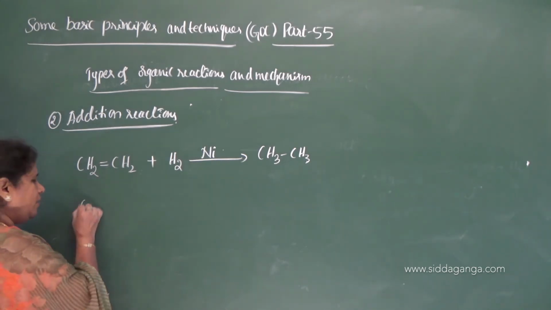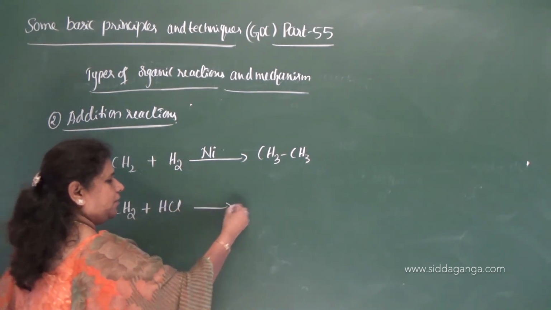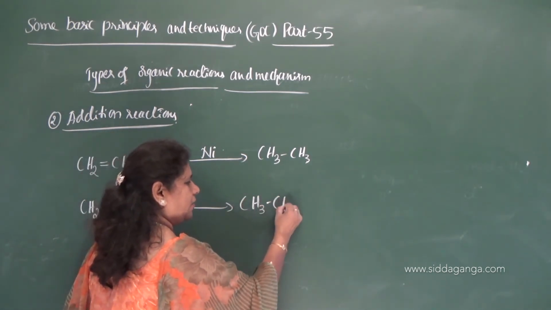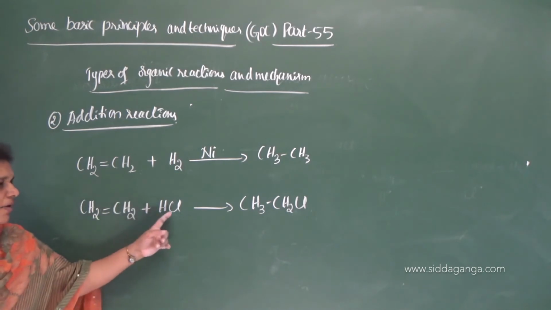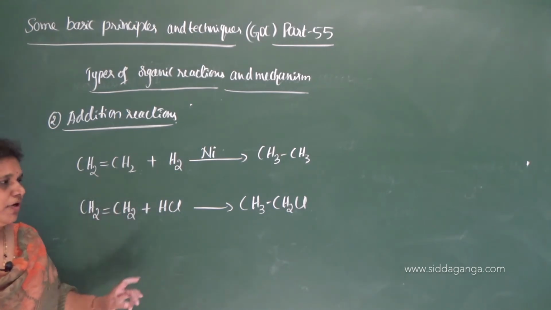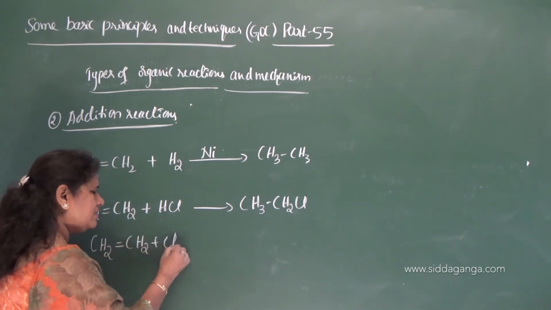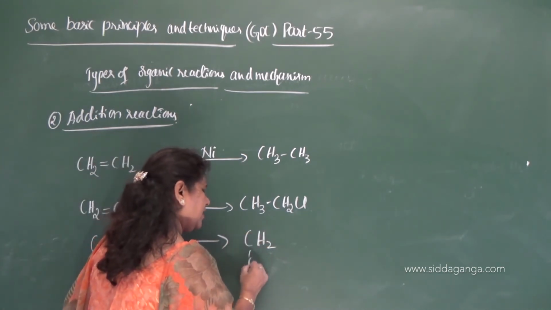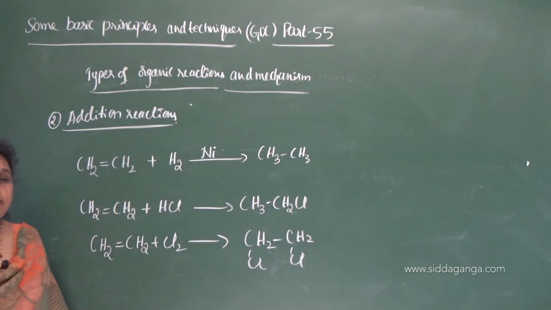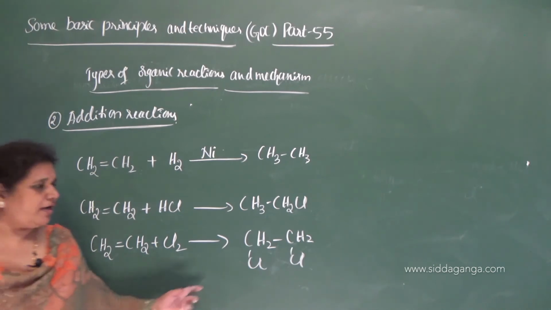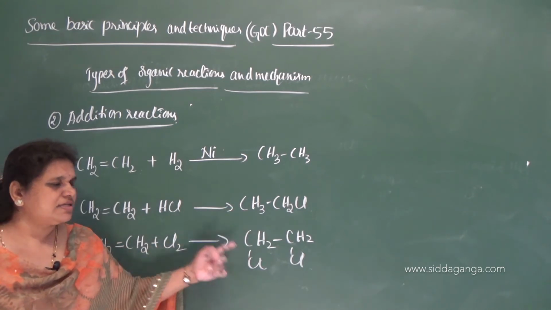Okay, now let me give one more example. CH2=CH2 plus HCl, what do you get? Ethyl chloride. One hydrogen atom is added to one double bonded carbon, chlorine gets added to another double bonded carbon. And CH2=CH2 plus Cl2, then you will get CH2Cl-CH2Cl. Addition of halogen across the double bonded carbon or the triple bonded carbon results in the formation of dihaloalkanes. This is monohalo, this is dihalo.